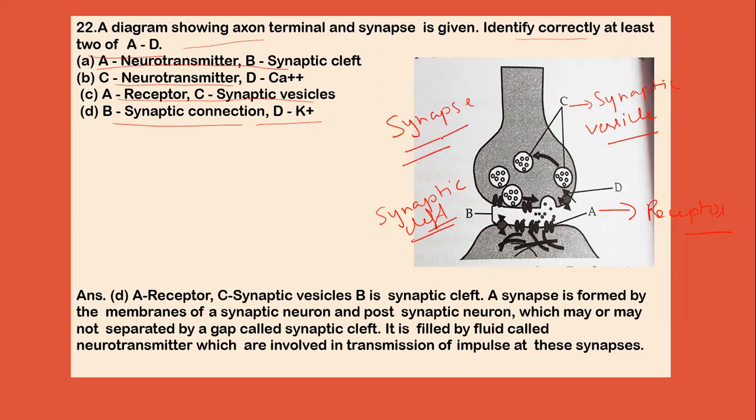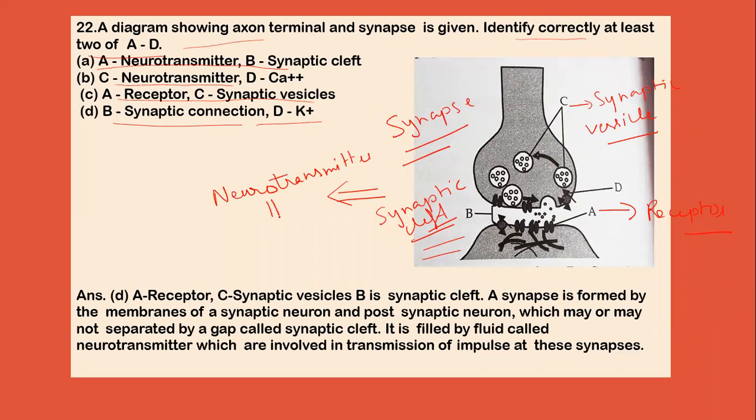Now what is this synapse? A synapse is formed by two membranes of the presynaptic neurons and postsynaptic neurons, which may or may not be separated by a gap which is known as the synaptic cleft. This is filled with a fluid containing neurotransmitter.